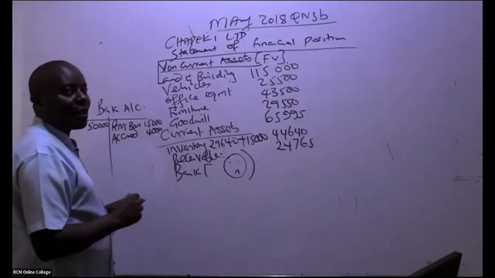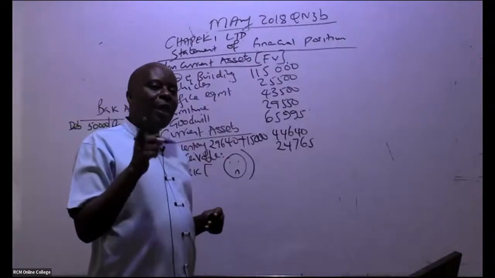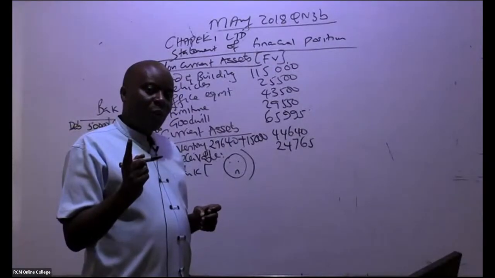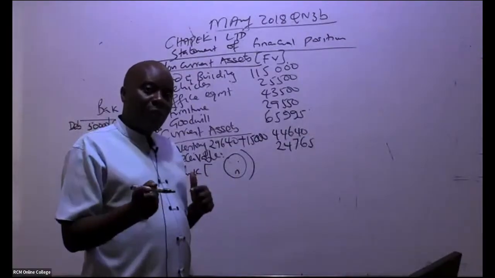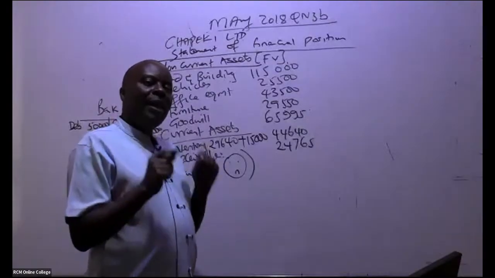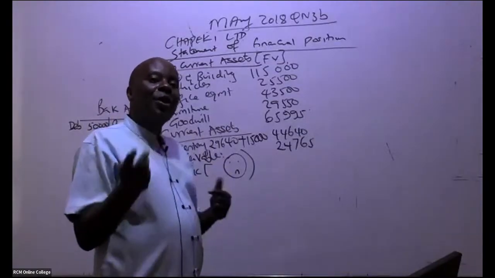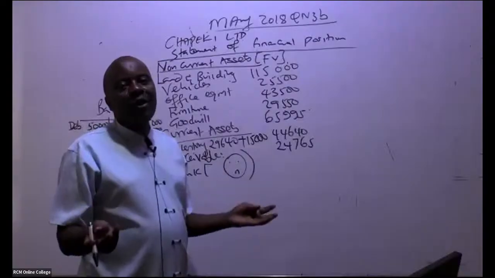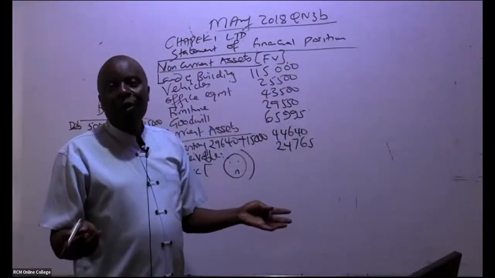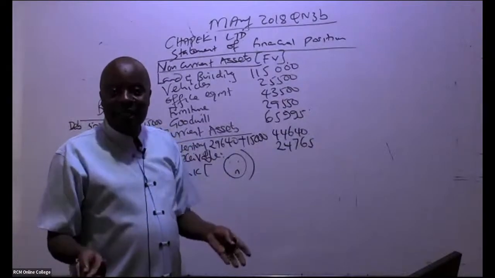In this bank account, do we have any balance that was brought forward? If they tell you that there is a bank overdraft, the bank overdraft is a balance brought down, but on the credit side. Once the proceeds come, you don't have to be told that the bank overdraft was paid.